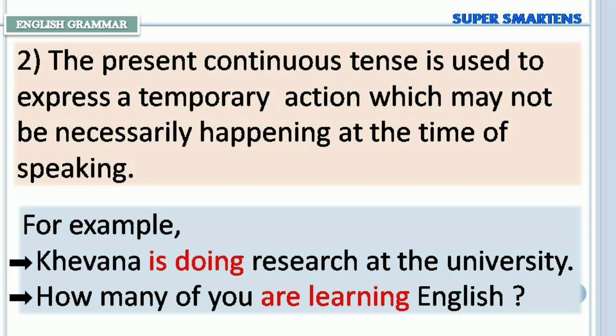Second, the present continuous tense is used to express a temporary action which may not be necessarily happening at the time of speaking. For example, Khevna is doing research at the university. How many of you are learning English?